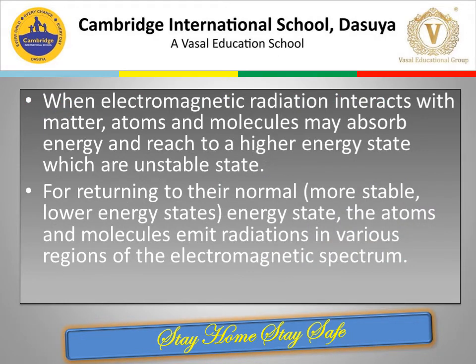When electromagnetic radiations interact with matter, atoms and molecules may absorb energy and reach a higher energy state. With higher energy, these are in an unstable state. For returning to their normal, that is, the more stable lower energy state, the atoms and molecules emit radiation in various regions of the electromagnetic spectrum, thus giving rise to the emission and absorption spectra, which we will be studying now.